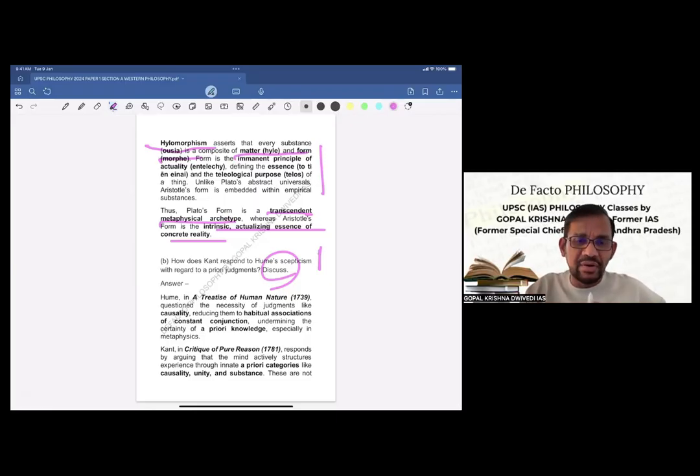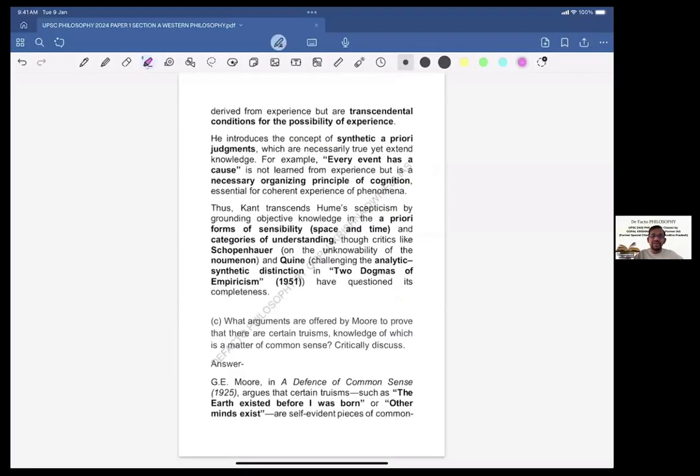So let us see now what we will do, because the question is, how does Kant respond to Hume's skepticism with regard to a priori judgments? This is a very specific question. So what is Hume's skepticism with regard to a priori judgments and how does Kant respond to that? This is what at all we have to discuss. Now, Hume in A Treatise of Human Nature, again we have written his book, questioned the necessity of judgments like causality, reducing them to habitual associations of constant conjunction, undermining the conditions for the possibility of experience.